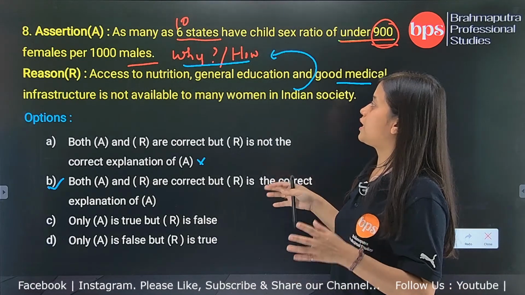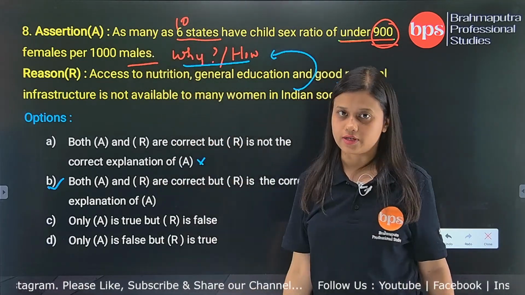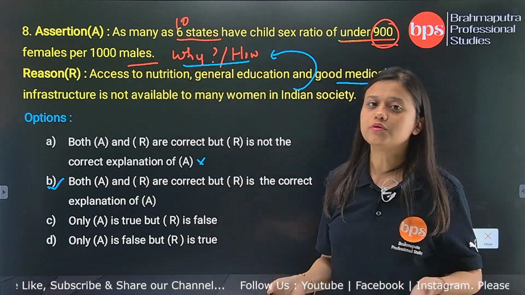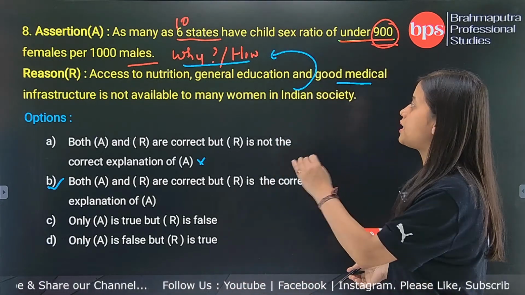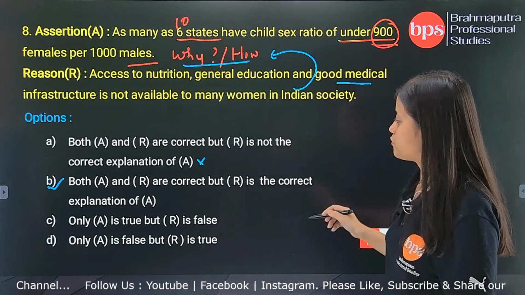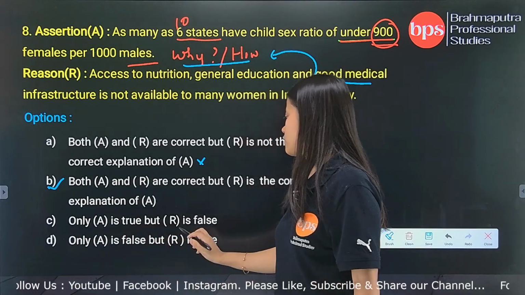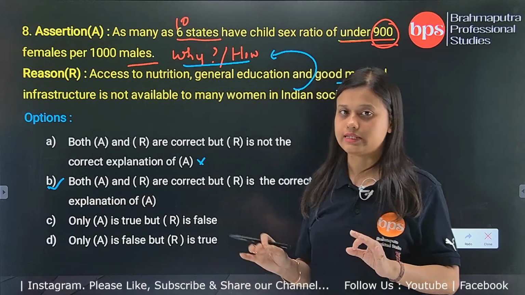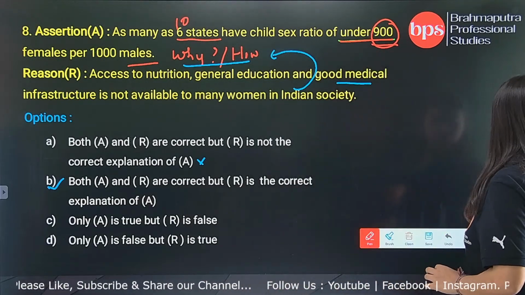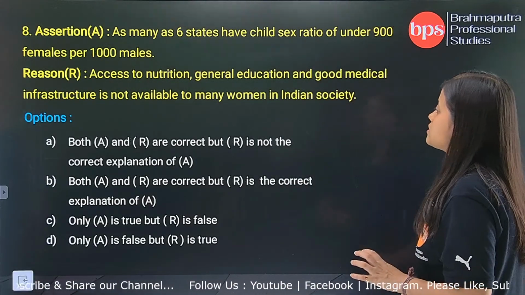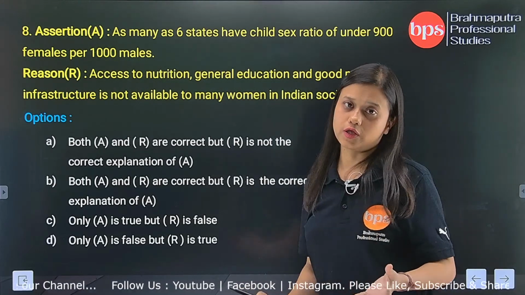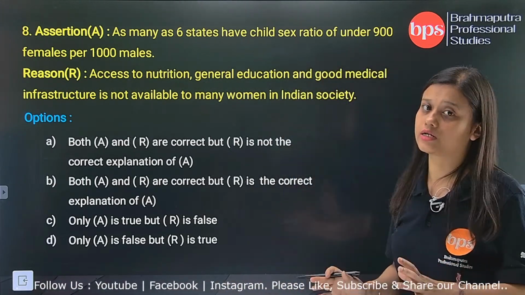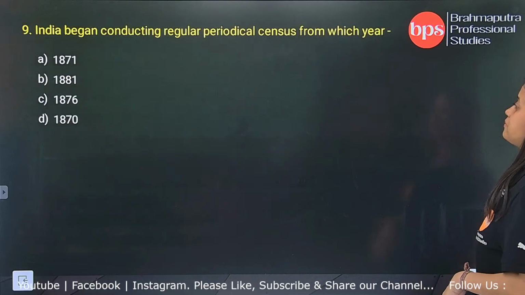So sometimes they make the assertion wrong, and you also have to remember this. When they make the assertion wrong, then only A is false but R is true. These are very tricky questions. So in order to solve all these, you have to read the book and every detail very thoroughly. Question number 9.